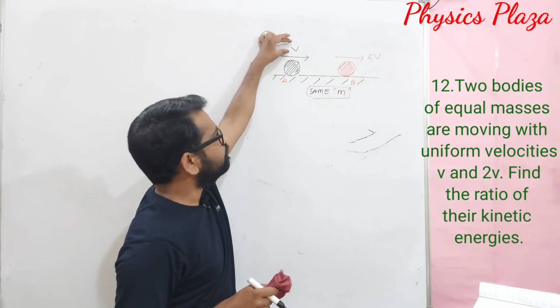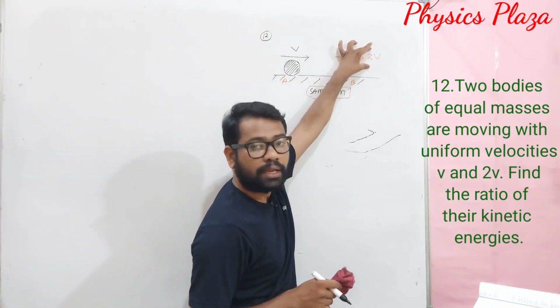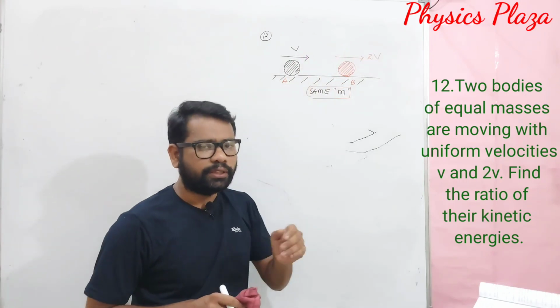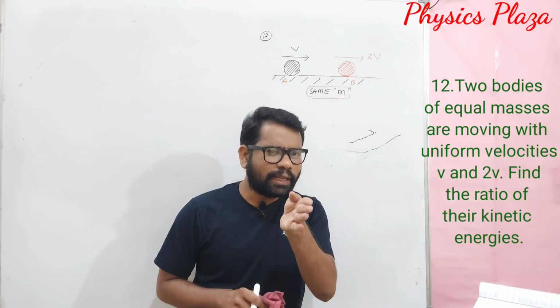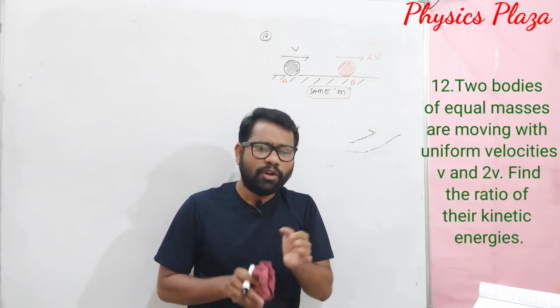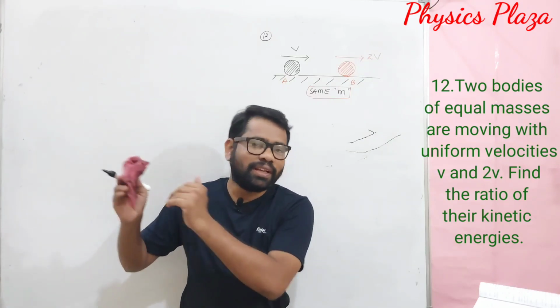Children, it has some velocity, so it possesses some kinetic energy. It has some velocity and it also possesses some kinetic energy. Then, what is the ratio of the kinetic energy possessed? So, let us calculate individually. Children, as I told you, we can calculate the kinetic energies individually and find the ratio.